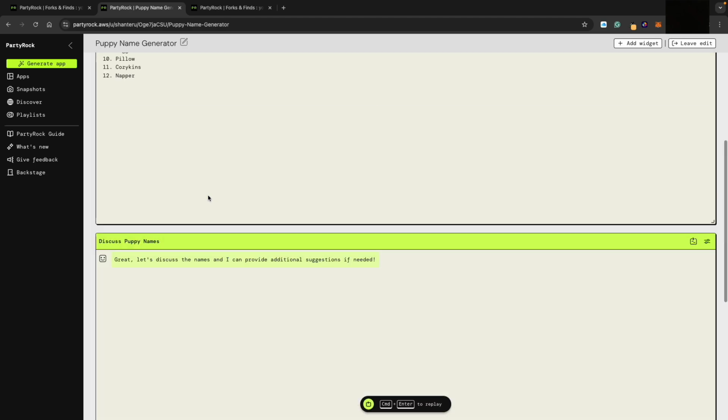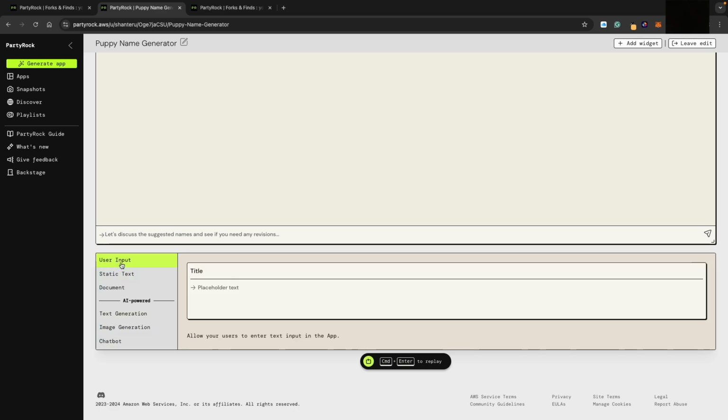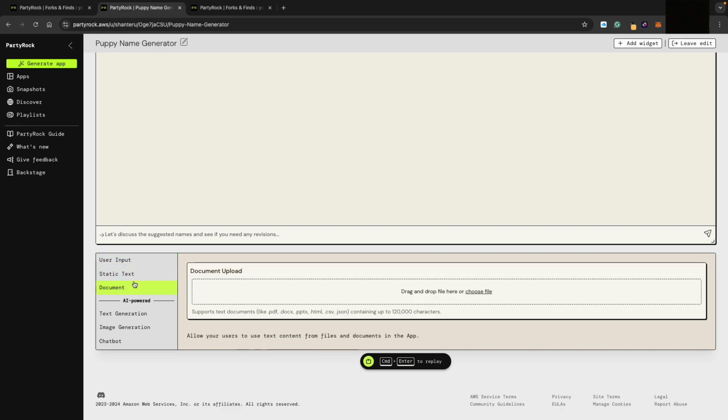So there's also a chatbot, and this is the layout of creating new widgets. Just now I showed y'all one of the user input. Static text is basically markdown. Document upload is quite cool as well, because maybe we want the AI to help us summarize some documents, and we can do that as well.